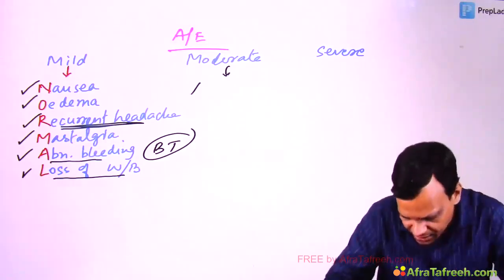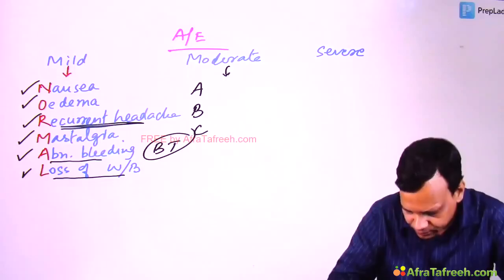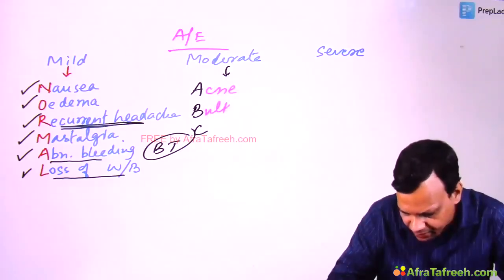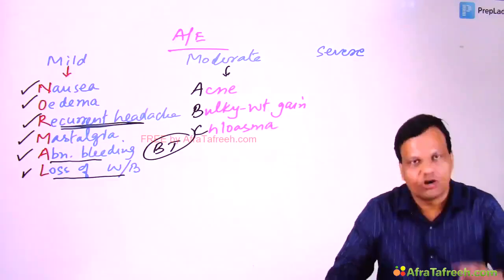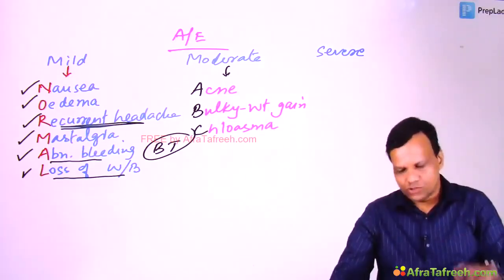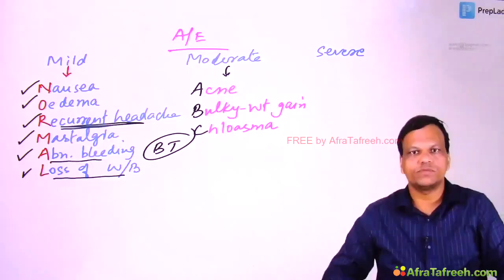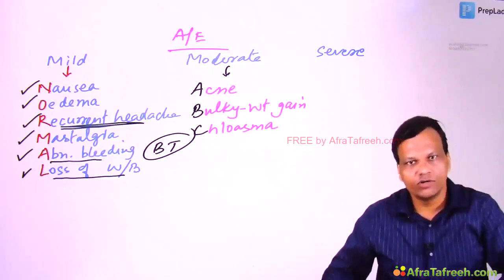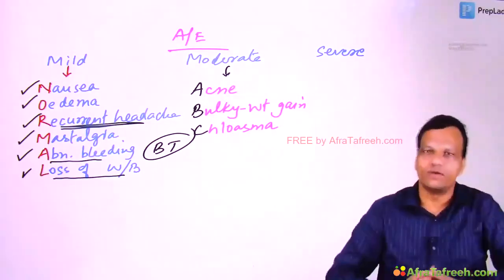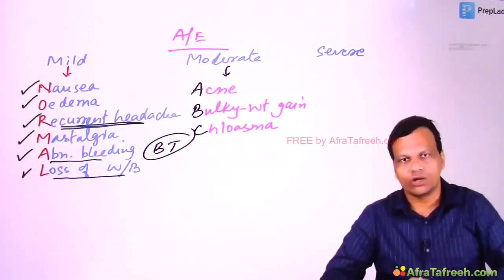Then coming to moderate adverse effects, they are mostly cosmetic adverse effects. So you can remember them as A, B, C. A means acne. B means bulky female. Bulky means weight gain. And C means cloasma. Cloasma means pigmentation of the face. So these are cosmetic side effects. So will the female die if we do not stop OCP? Obviously not. But the doctor who is treating will die if we do not stop. Yeah? So in consultation with the female, if she is worried about these cosmetic problems, then we can stop. Otherwise we can continue. Okay?